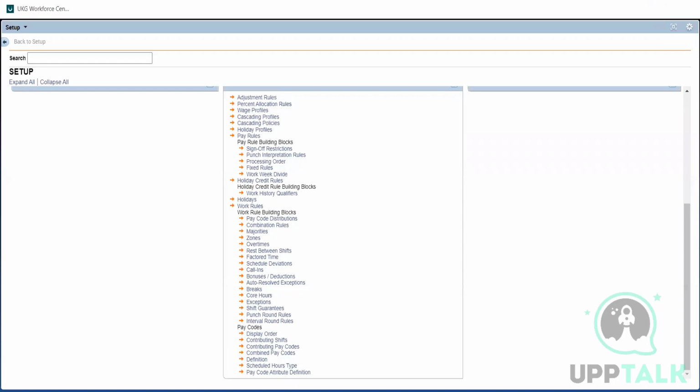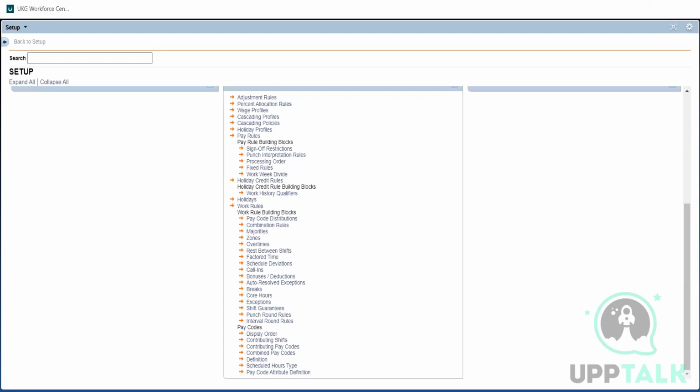That is what punch round rule is about. It is about when an employee punches in. Let's say some companies, I'm starting my shift at 8. If I'm punching in from say 7:50 to 8:10, it would round me back to 8 o'clock. Like rounding the value. How our punches should be rounded, for every 5 minutes, or every 3 minutes, or every 10 minutes, or every 15 minutes. Yeah, that is about the punch round rule.